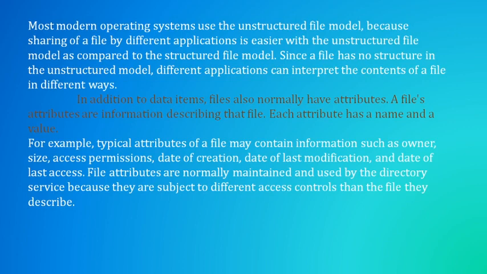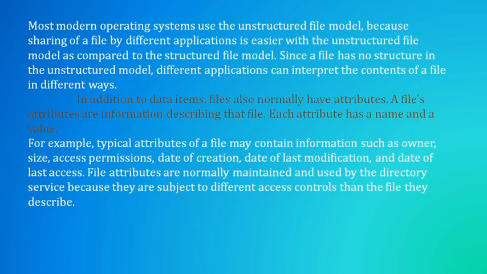As in a distributed operating system, these attributes are subject to different access controls than the file they describe. If the owner gives access permission to read only, then that file can be used by other users to read only. They cannot have the permissions of writing some content to the file or executing that file.